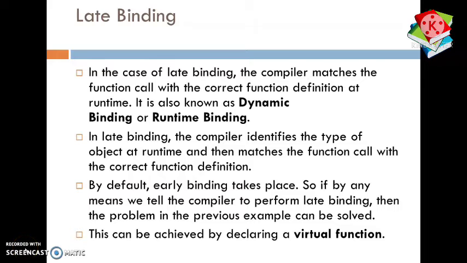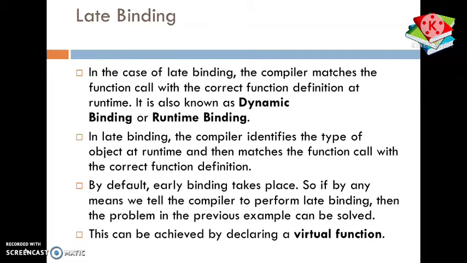Hello class, in this video lecture we are going to cover the topics late binding and virtual function in C++. Late binding is also known as dynamic binding or runtime binding. Binding refers to the term when the compiler matches the function call with the correct function definition, but we are going to discuss late binding.